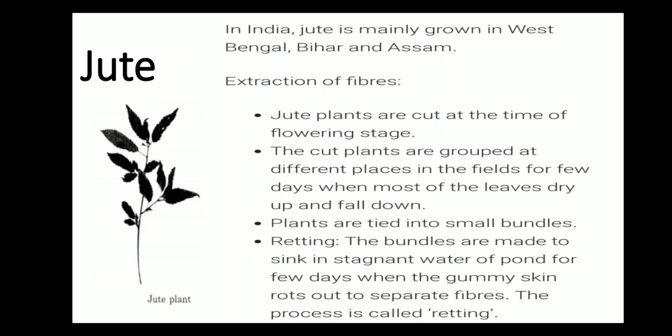Normally jute plant is harvested at its flowering stage. Then the stems of the jute plants are bundled and soaked in water for a minimum of 20 days until they start rotting. And this process is called retting. From jute fiber, it is used to make sacks, carpets, ropes, etc.